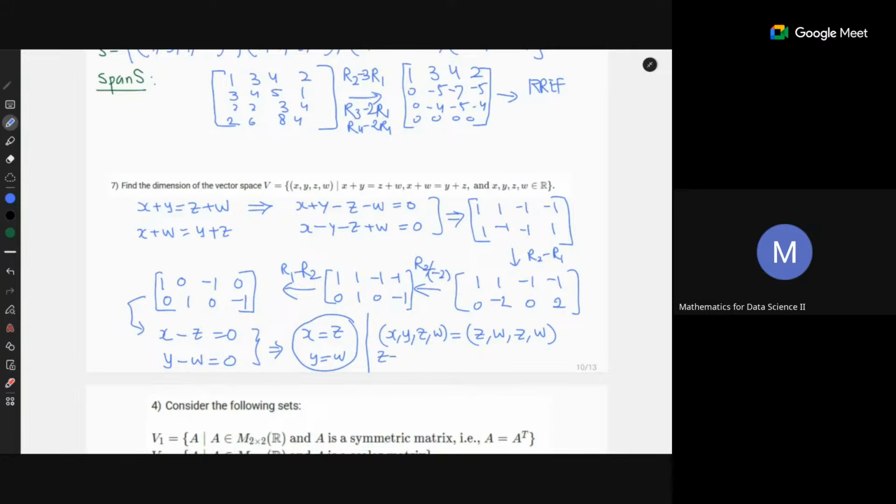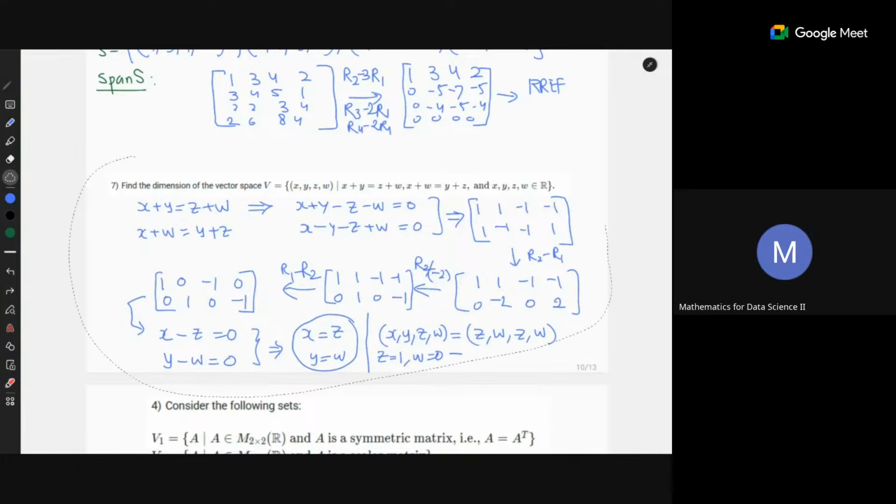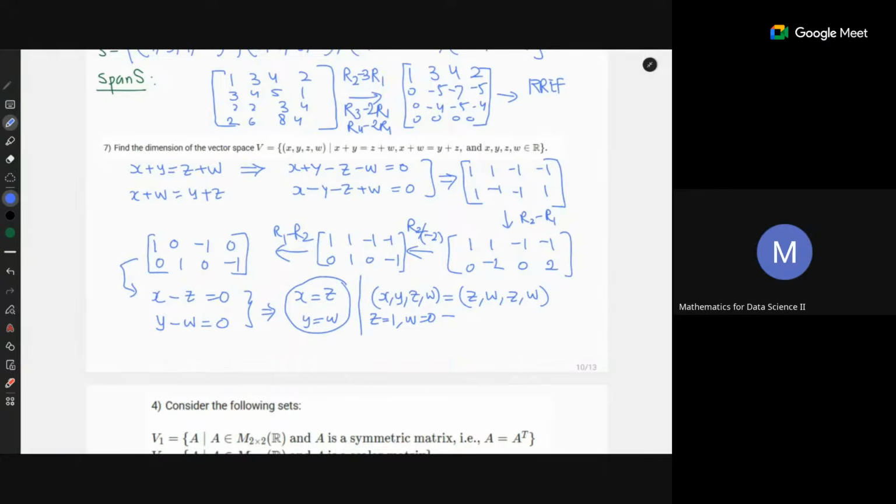First you take z equal to 1, w equal to 0.